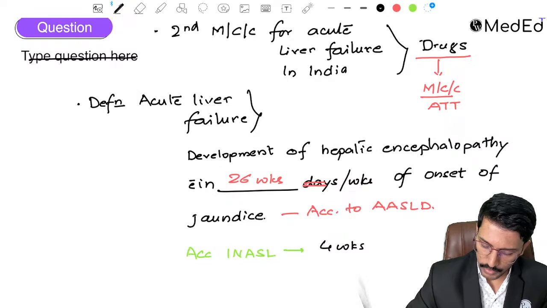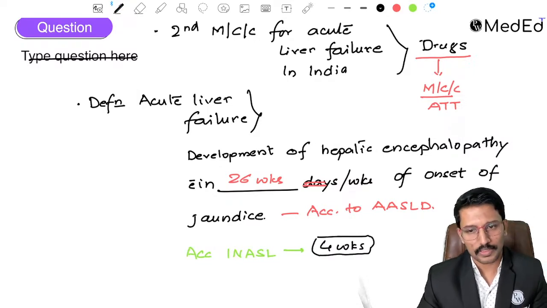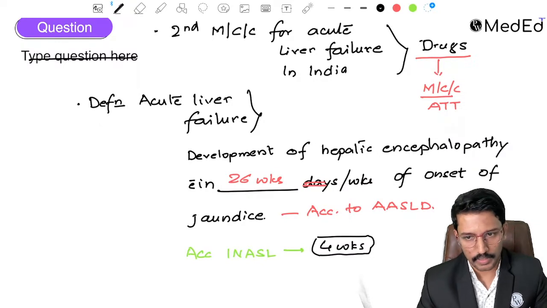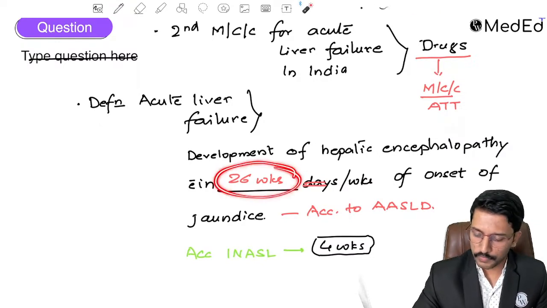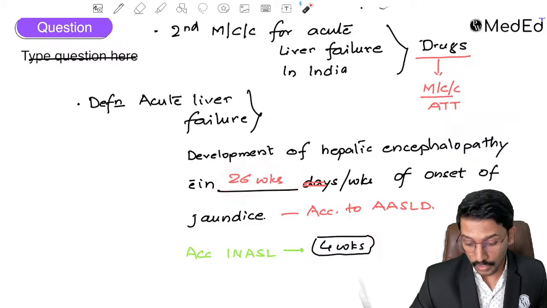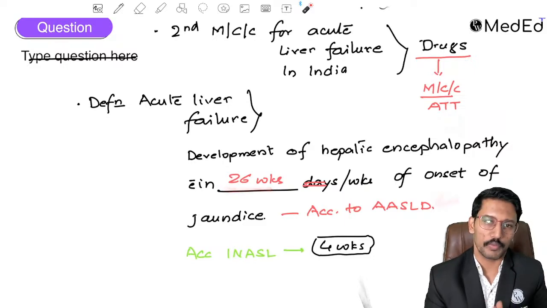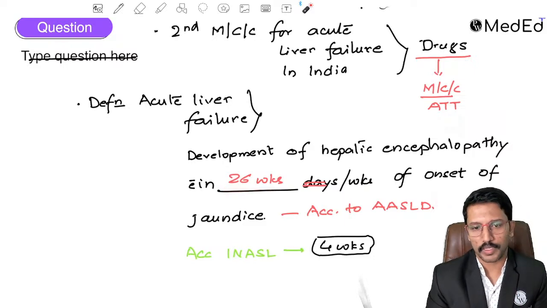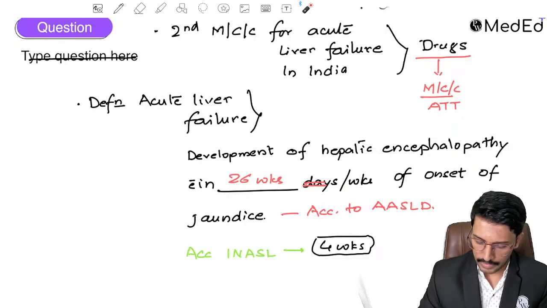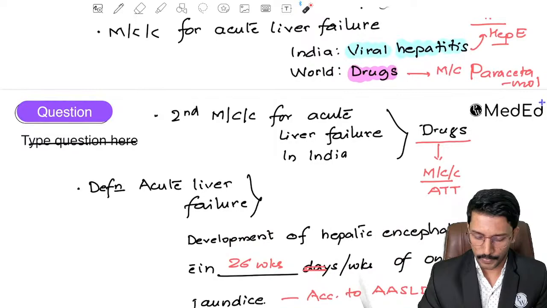So if patient develops encephalopathy within 4 weeks of the onset of jaundice, then it is acute liver failure according to Indian guidelines. We need to remember both of these because we don't know which one the examiner will be following. Examiner might ask you according to India what is it, or according to AASLD what is it. So remember both. 26 weeks according to America, 4 weeks according to India. Okay. Now that is about the definition of acute liver failure.